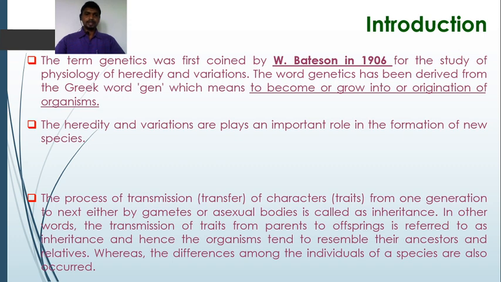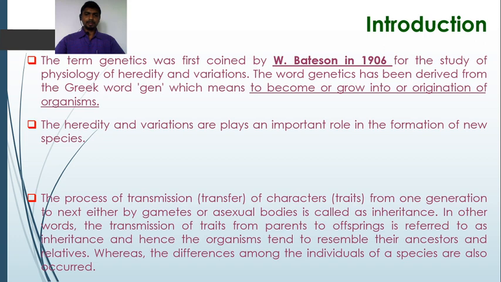The process of transmission of characters, which we also call traits, from one generation to the next generation, either by gametes or asexual bodies, is called inheritance. So inheritance is the transmission of characters from one generation to the next or to successive generations, either through gametes or by using asexual bodies.